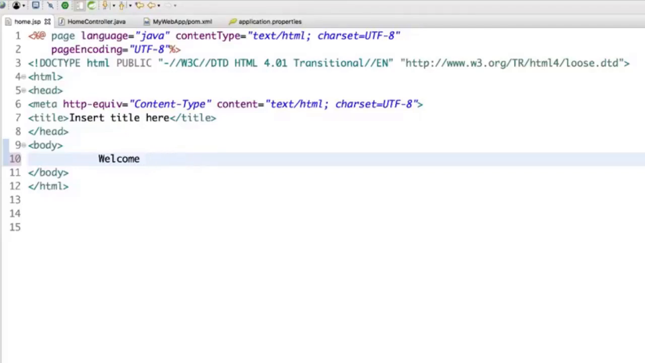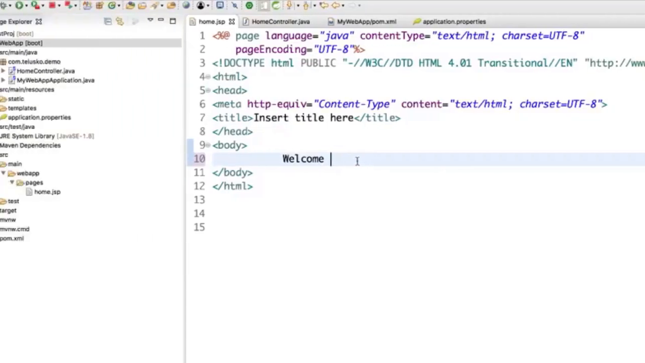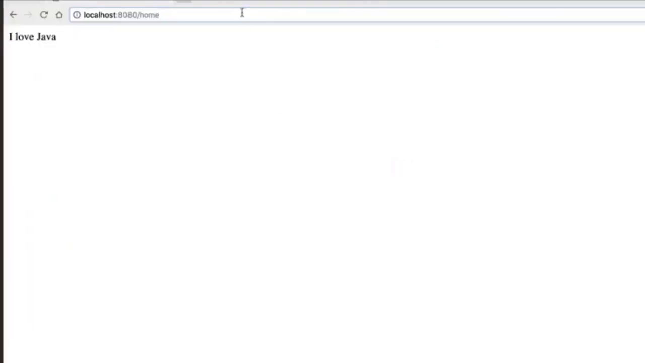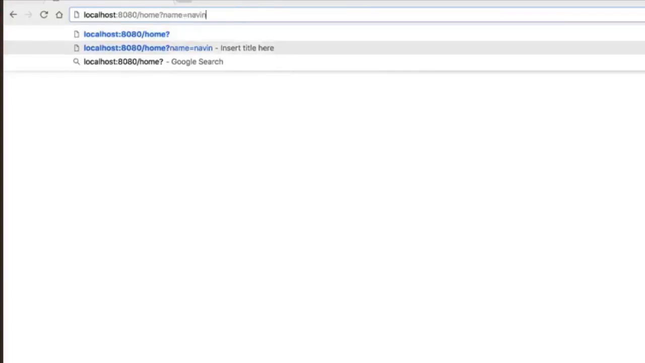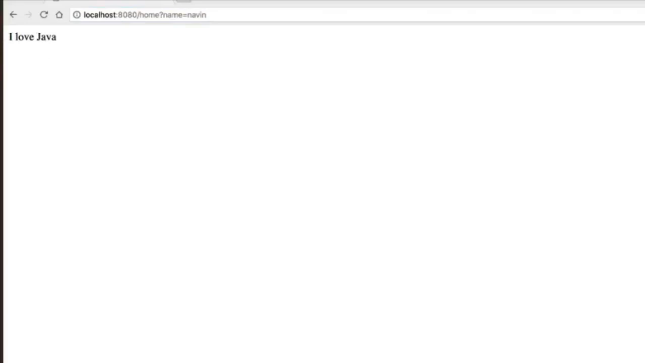Okay, that's one thing I want to do. Before printing something here, first I want to send some data. So how will I send data? Normally in the browser, what you do is you put a question mark and then you say name is equal to Naveen. That's how you send data. So you say question mark name equal to Naveen. So we are passing this name to the server.